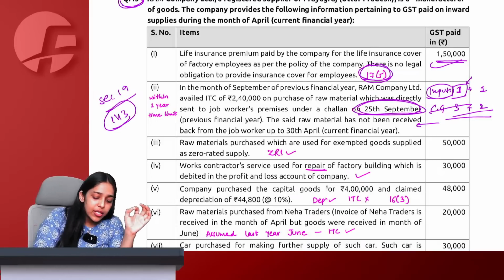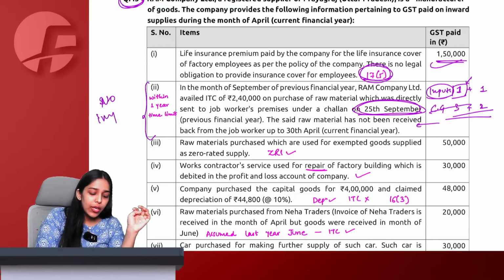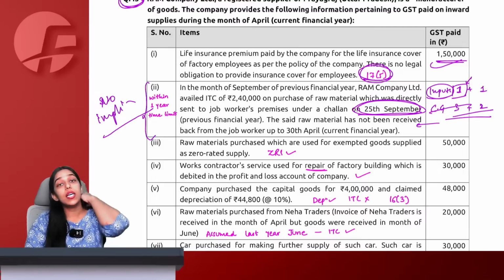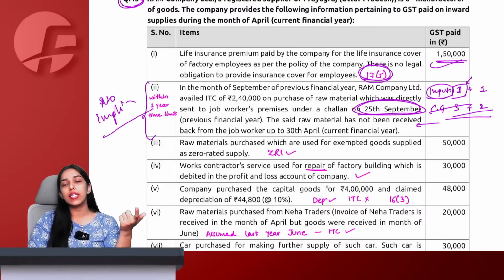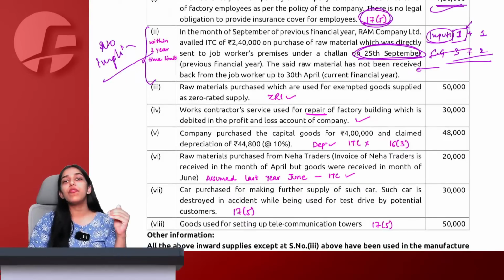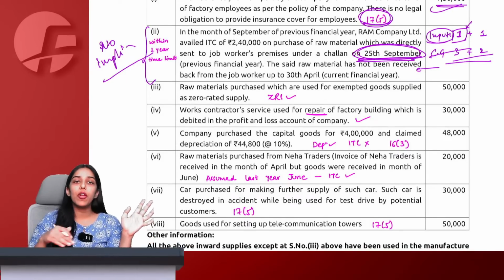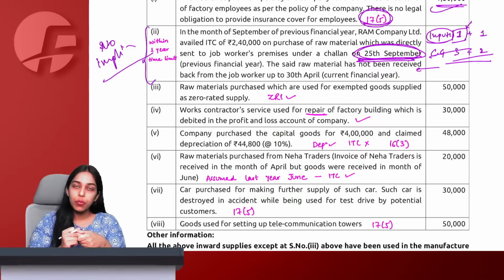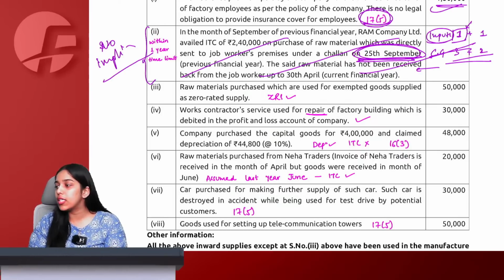So this point is simply given to confuse you. This will have no implication on the answer, because the day on which 1 year expires, after that my ITC becomes ineligible. After that I have to consider this as a supply. But today, when 1 year has not expired, everything is okay only. Job worker still has some more 3-4 months left with him till 25 September of the next year to send the goods to me. Therefore, no adjustment only will come for this particular point.